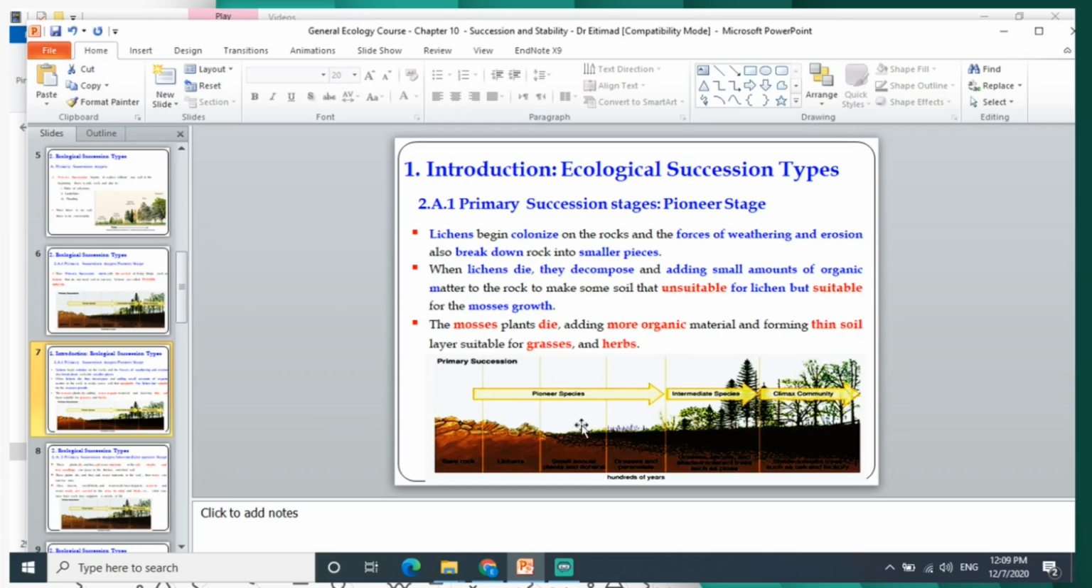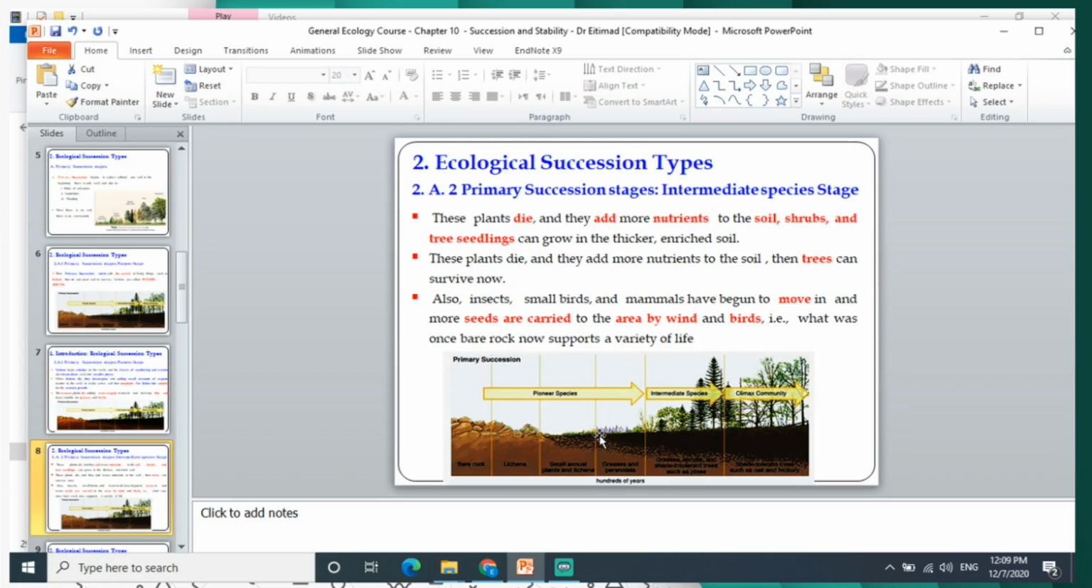So a thin soil layer will be in the place, and that place will not be suitable for the mosses and lichens, but it will be suitable for grass and herbs, for example. So all the mosses and lichens will die out. We call these pioneer species, because they are the first species that begin life in this community. Also, as the succession takes hundreds of years, so long times,